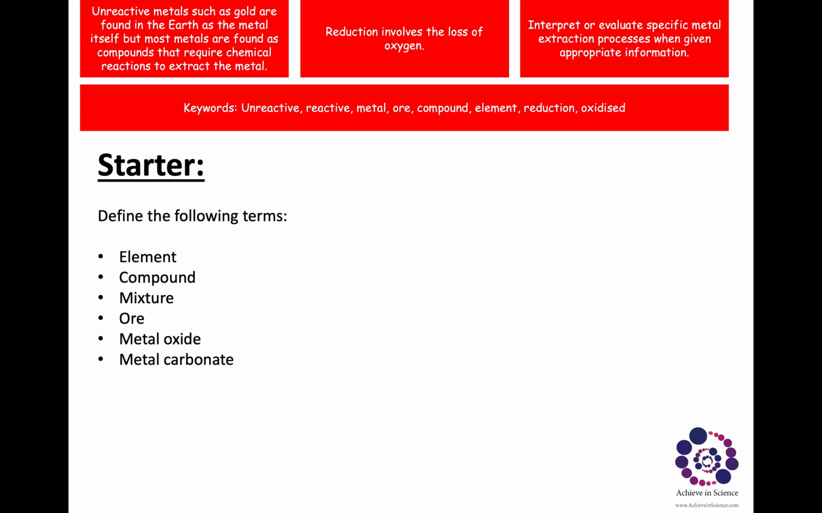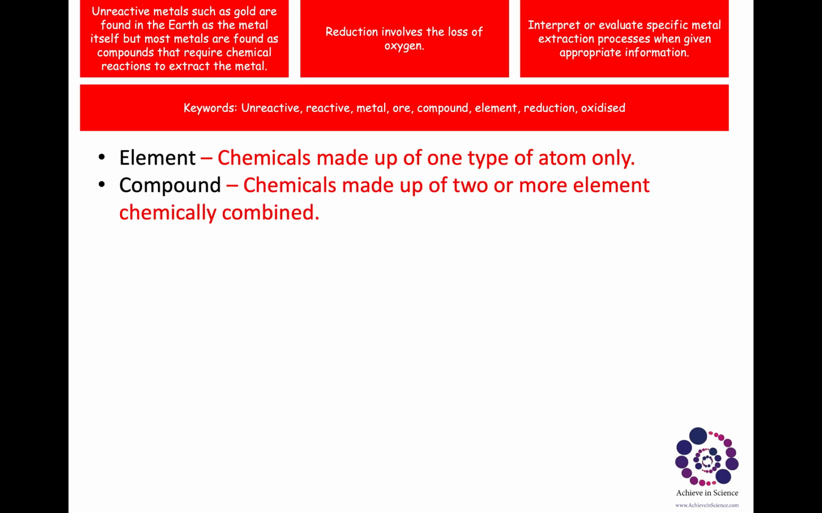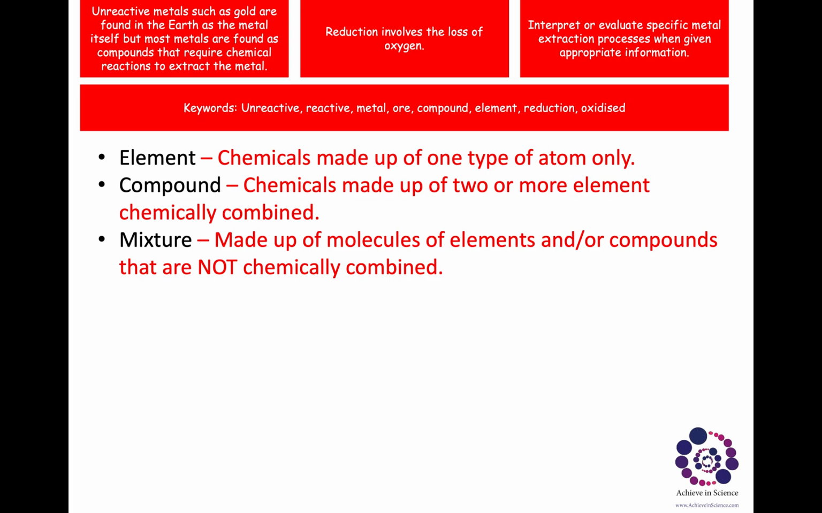So I'm assuming you have paused the video and you looked at the internet or your book to get the answers. So I'll go through the answers with you. Element: chemicals made up of one type of atom only. Compounds are made up of two or more elements, and they are chemically combined. We've looked at different compounds. Remember when we did ionic bonding and covalent bonding, we looked at compounds. So they're made of two or more elements and they are chemically combined.